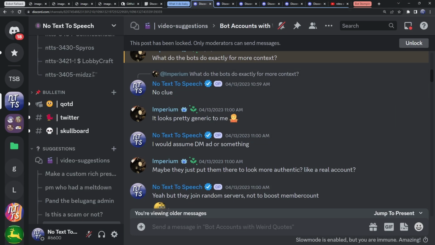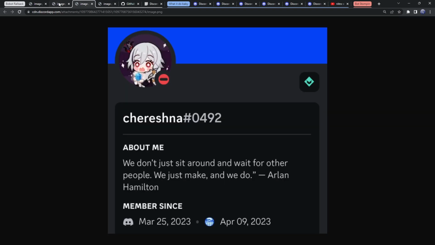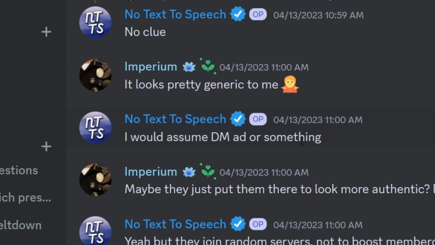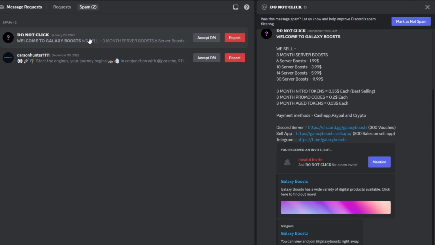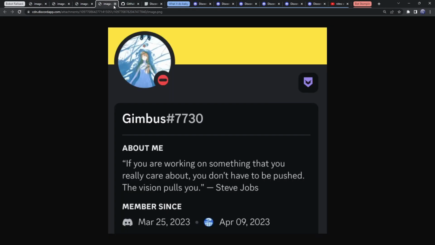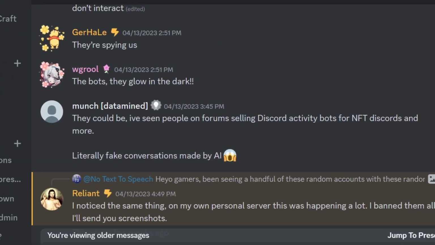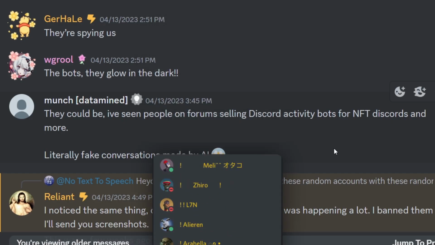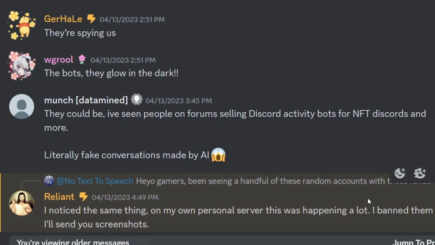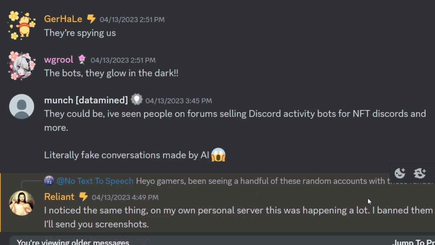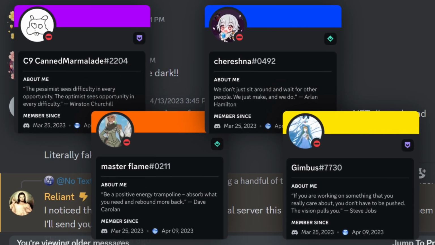Now, usually when I get a message from someone saying, help, all these random Discord accounts are joining my server, I usually assume that it's just someone trying to DM advertise something. Or if you're really lucky, it'll be a nice, beautiful scam that you get to send to me. But here's the thing. These accounts here didn't send any scams to anyone. So I did a little bit of asking around, and someone had the theory that they could be some Discord bot that people are selling on forums that basically look like real members. They're activity bots, and they're used on NFT Discords and more. And of course, they use this for NFT projects to make their project look more popular. But for this specific case, these accounts didn't send any messages.